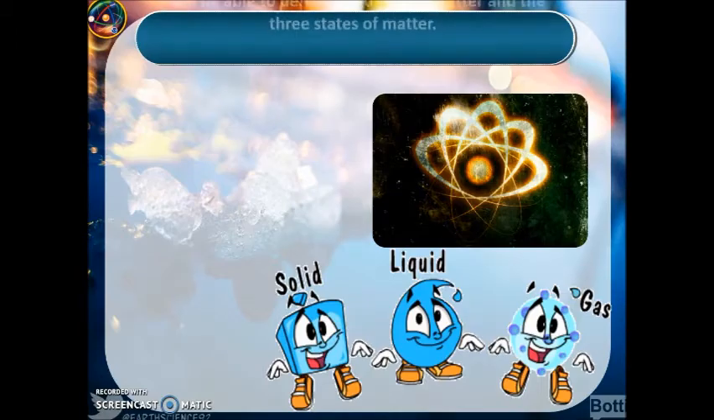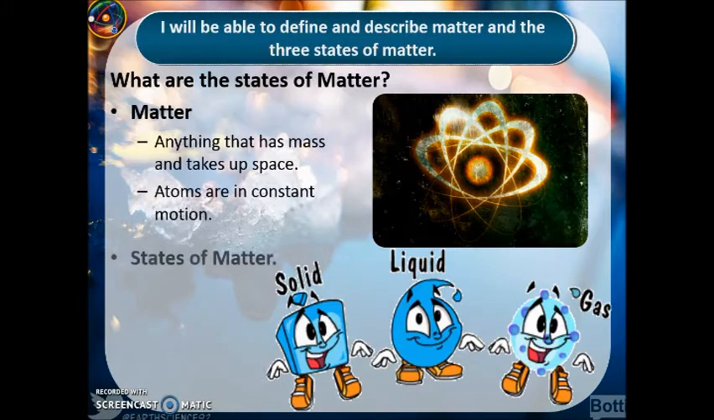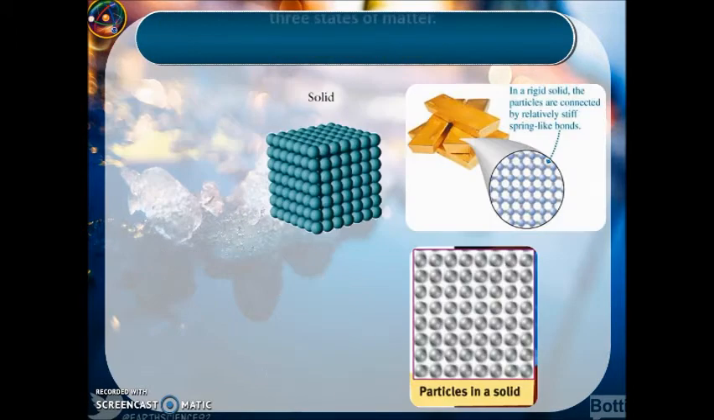We're going to talk about states of matter and changes of state, which should be reviewed from elementary school. So here we go. We're focused on what are the three states of matter, but first of all, what is matter? Well, we've already learned that matter is defined as anything that has mass and takes up space. Atoms are in constant motion, and we're going to talk about the motion of those atoms when we talk about solids, liquids, and gases, the three main states that we're going to review.